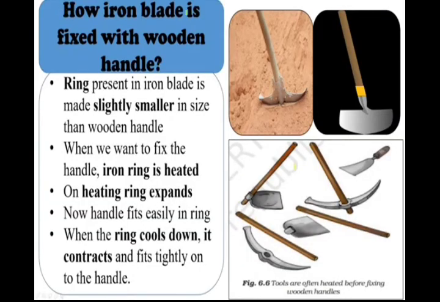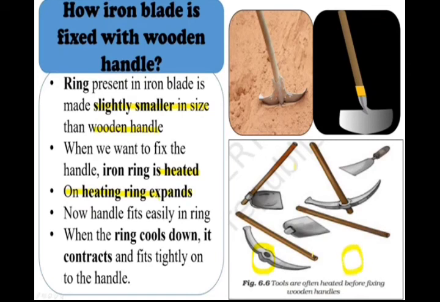Okay, how is the iron blade fixed with the wooden handle? Yes, the ring present in the iron blade is made slightly smaller in size than the wooden handle. When we want to fix the handle, you just heat the iron ring. At that time what happens? It expands, right? On heating the iron expands. Did you all go to a blacksmith? When you go to a blacksmith, you can see what they are doing. On heating, it expands.